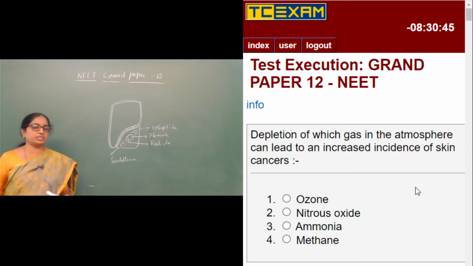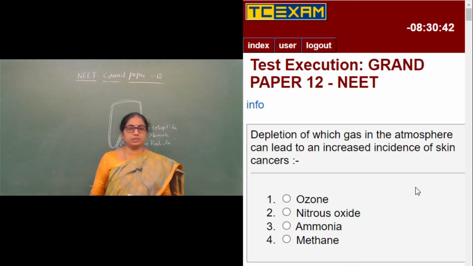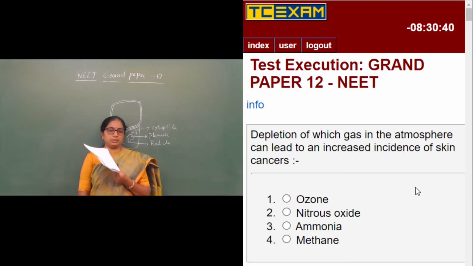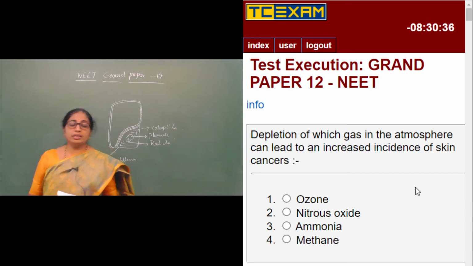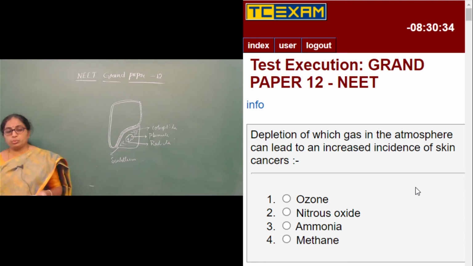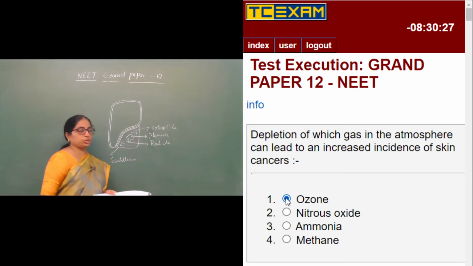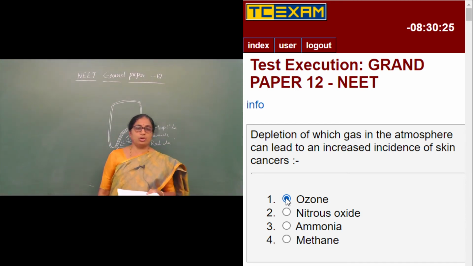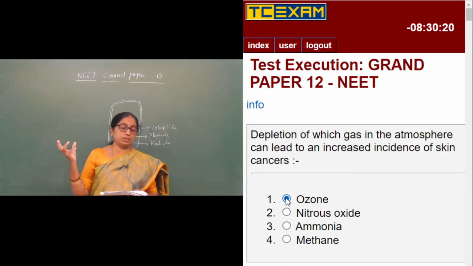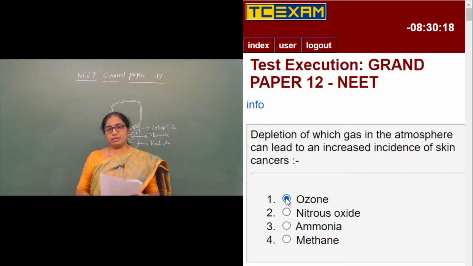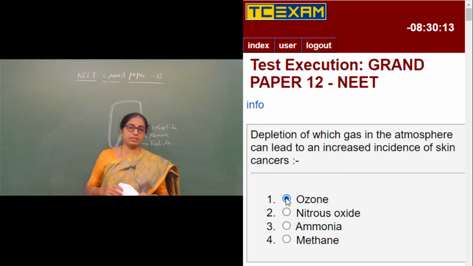Depletion of which gas in the atmosphere can lead to an increased incidence of skin cancers? So skin cancers are brought about by depletion of which gas. We know the atmosphere consists of different layers, and among them is the stratosphere. This stratosphere consists of ozone, the O3 compound, which is capable of trapping and absorbing the harmful UV radiations coming from the sun.